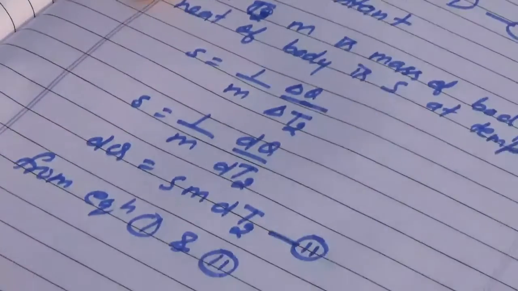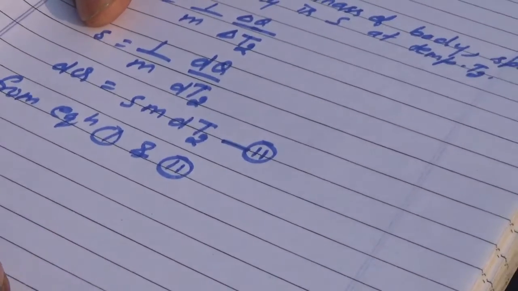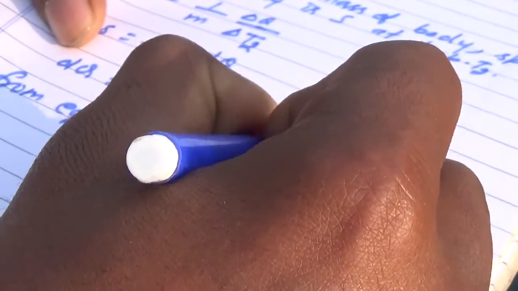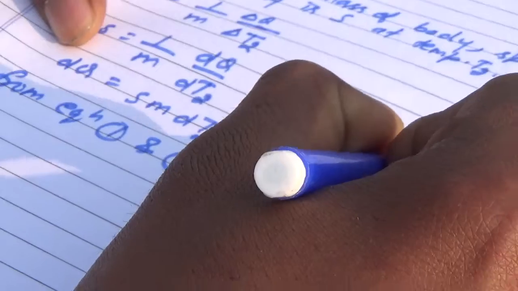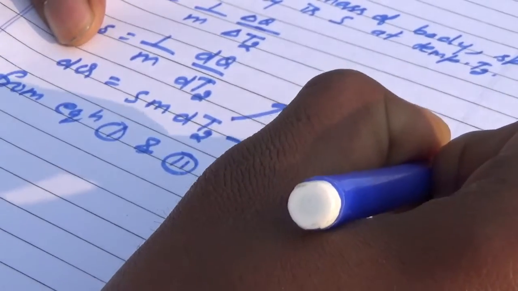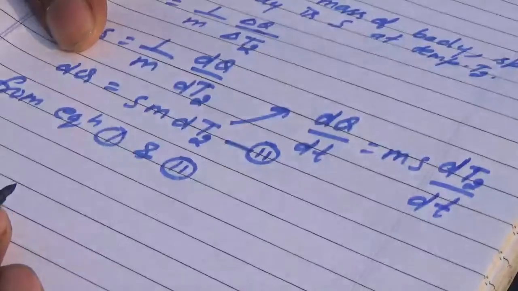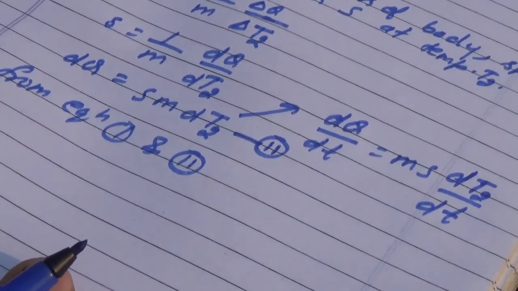Here equation 2 may be modified in a simple way: dq by dt is equal to m s dT2 by dt. Remember please, small t is time and capital T is temperature.